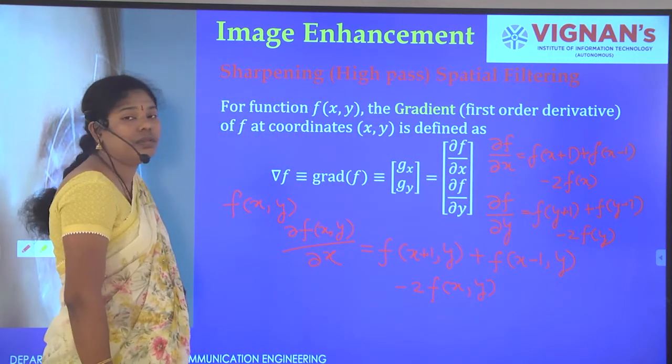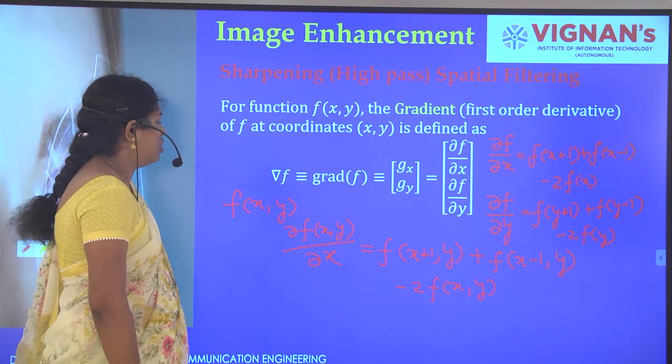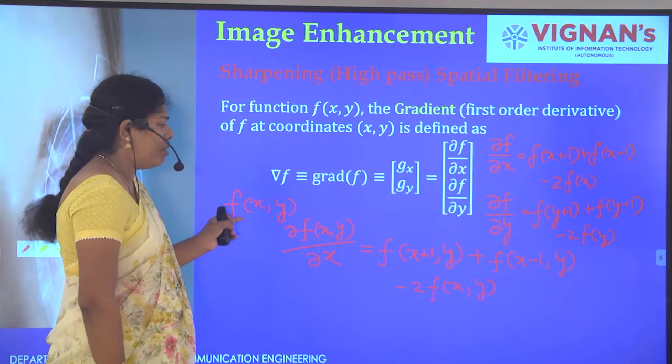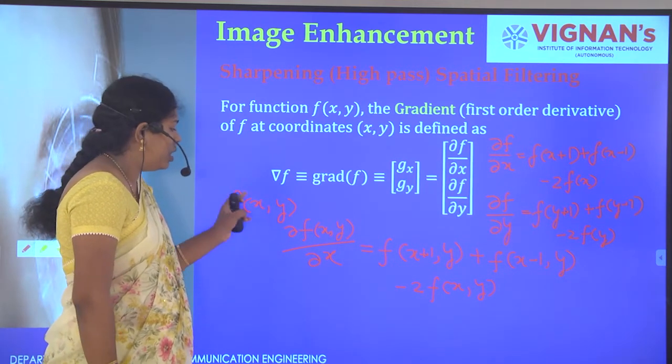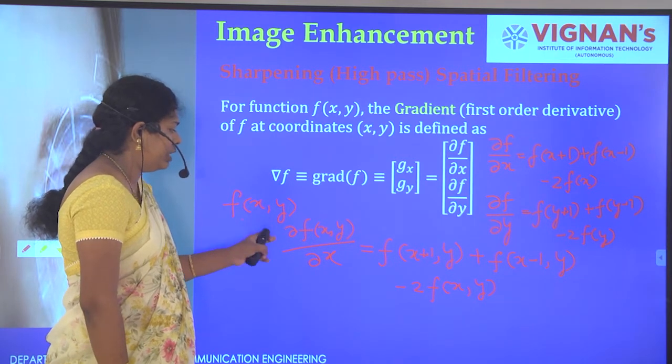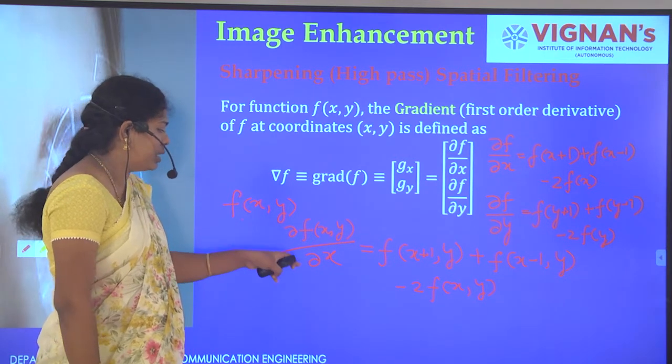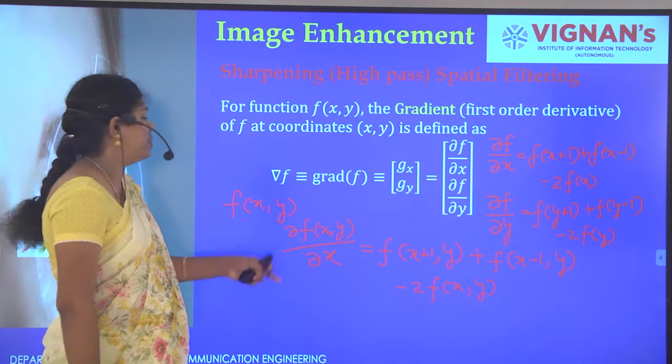Got it? That is f of xy, the two-dimensional function, where we are differentiating with respect to x.